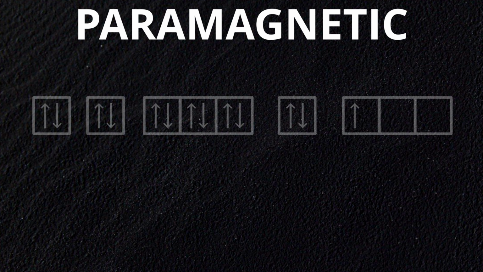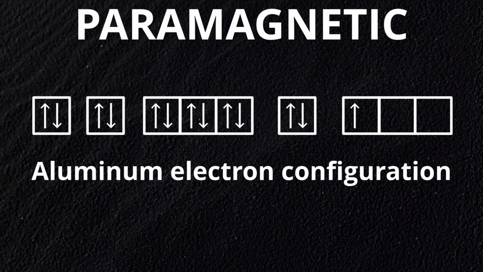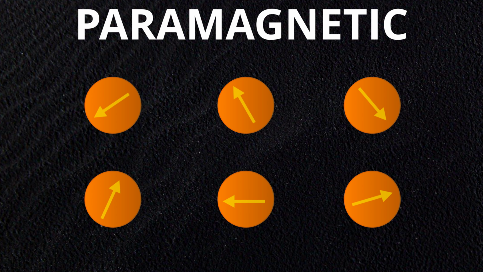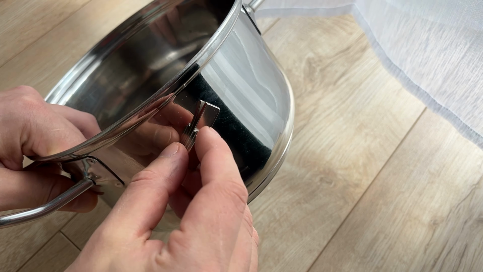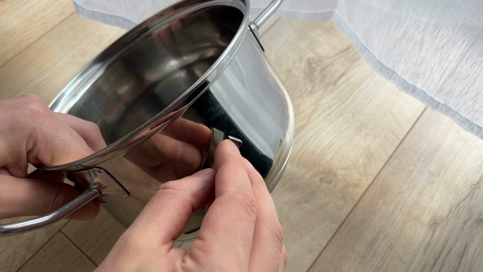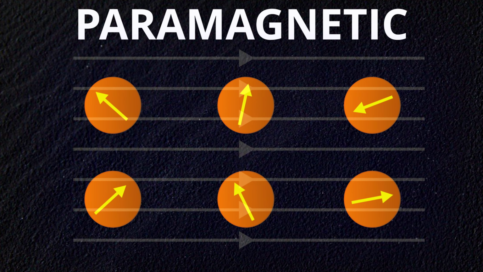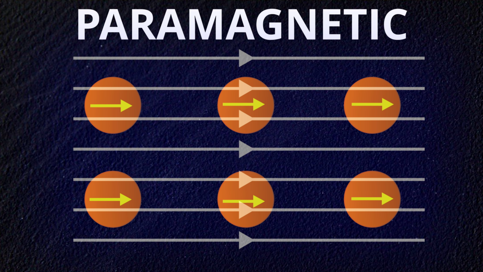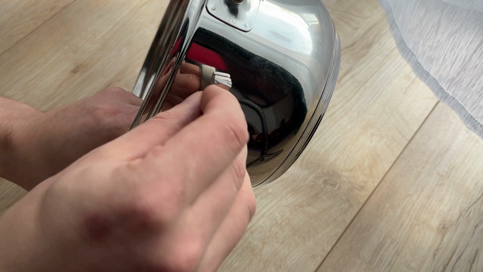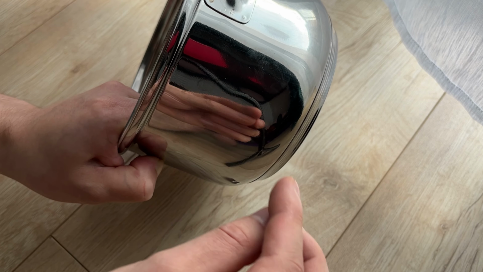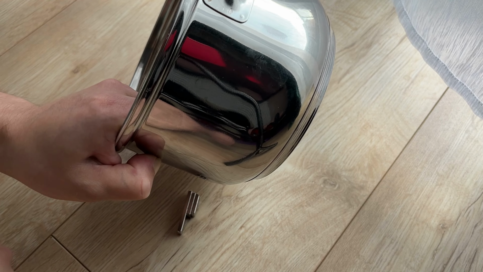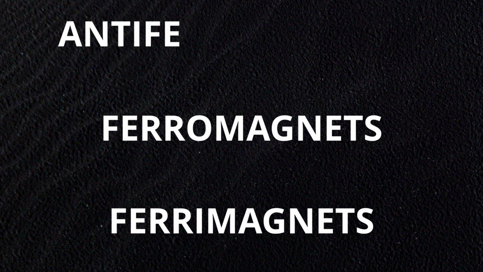On the other hand, we have paramagnetic materials. In this case, some electrons are unpaired, so atoms can have magnetic vectors pointed in random directions. Materials like aluminum, oxygen, and titanium, for example, don't exhibit magnetic properties on their own. In a magnetic field, their vectors align with it, attracting each other. But just like in the case of diamagnetic materials, this interaction is so weak that it is almost unnoticeable. Now we can talk about stronger magnetic interactions: ferromagnets, ferrimagnets, and antiferromagnets.